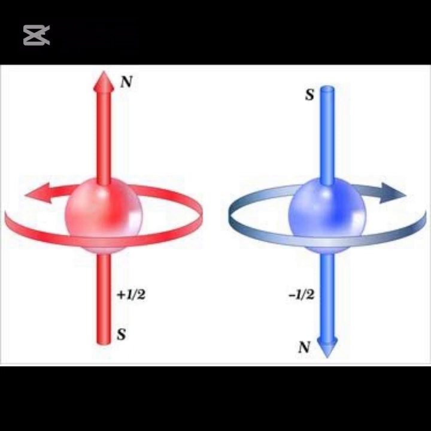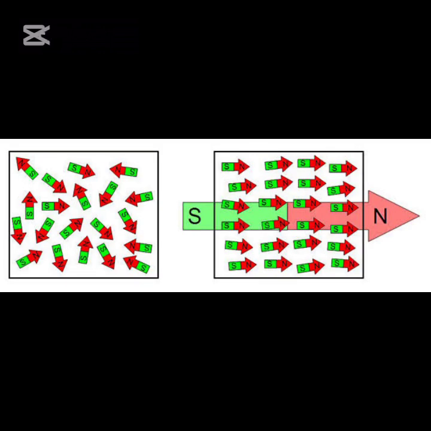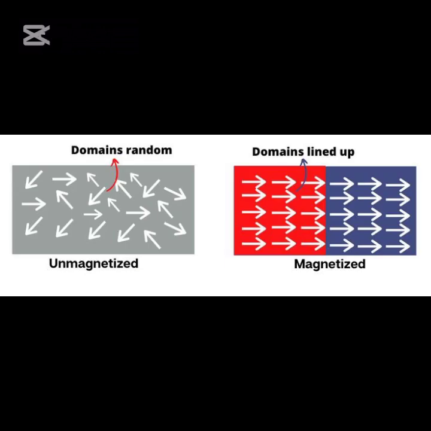Whenever electron spins align in the same direction within a material, the material will possess magnetic property and start to behave like a magnet. The region within a material where the magnetic moments, that is the spins of electrons of atoms, are aligned in the same direction is called a magnetic domain.